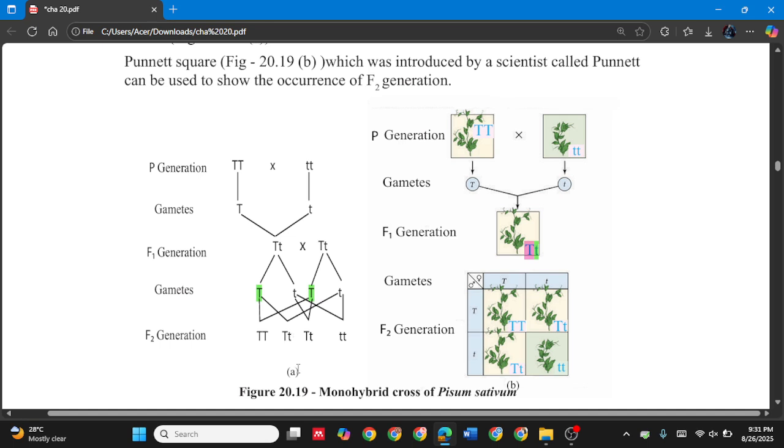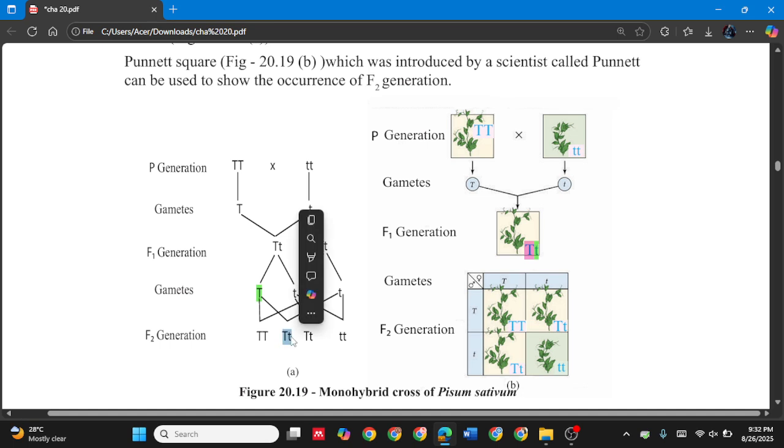So the appearance, the character it gives is the height, but what is the difference? It has both dominant and recessive genes inside it. It only shows the characteristic of the dominant gene. Got it? Because it is Tt.